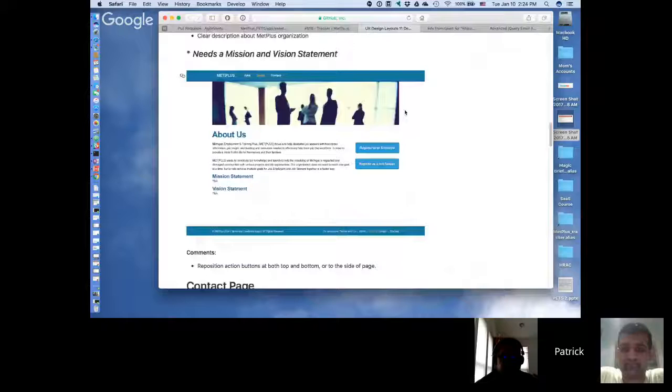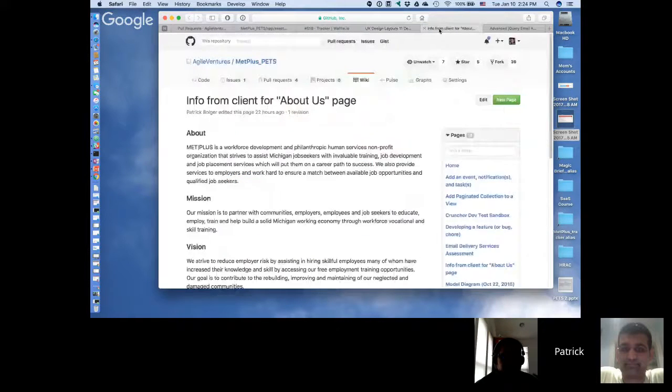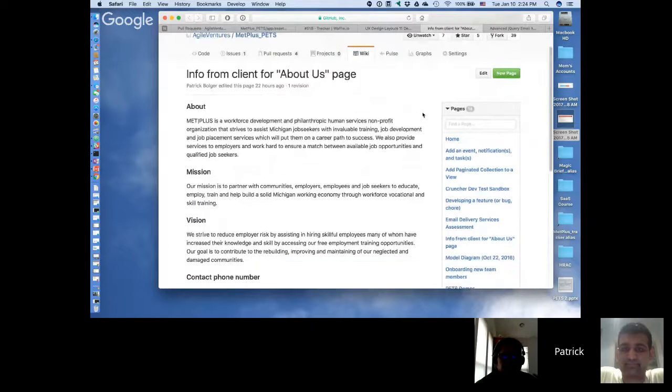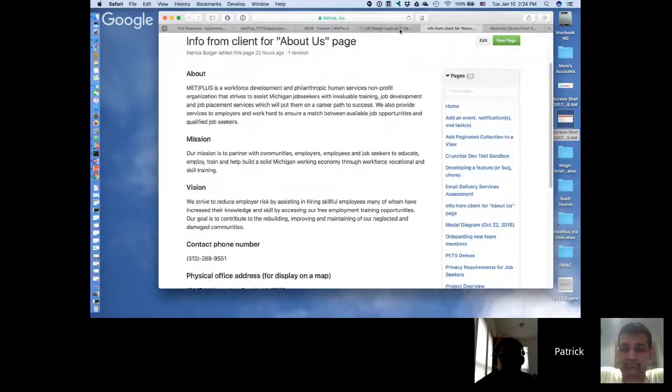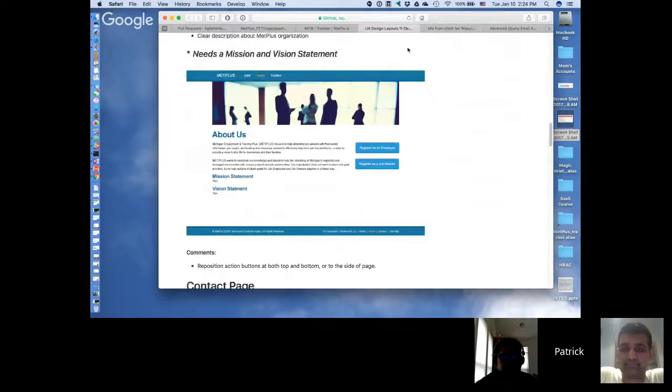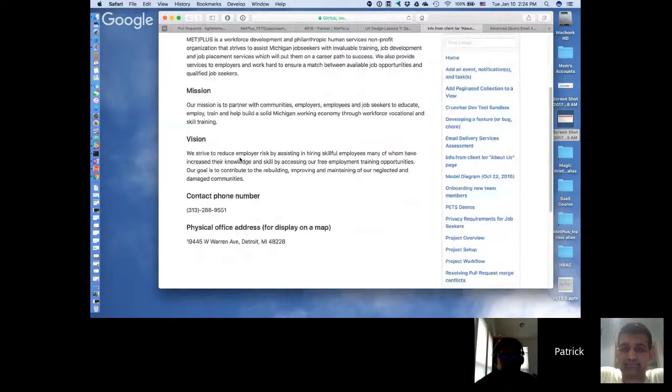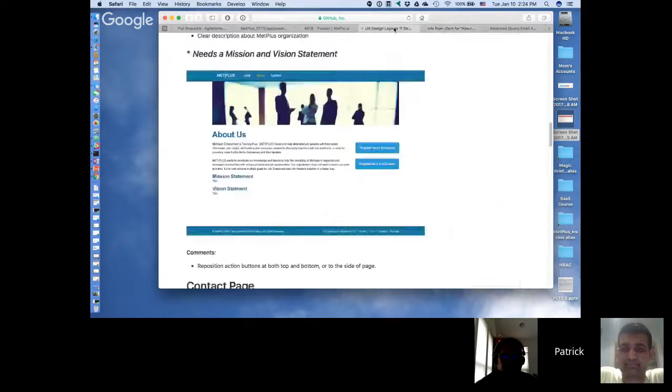We had some placeholders there for mission and vision. Subsequent to that, I created this page based upon information given to me by the client. So I think what she's got in terms of about here, I changed a little bit in this paragraph. The mission and the vision placeholders, I've got some stuff here, again, crafted from information from the client. And so I think this is good to go, except for this image, the stock photo at the top. So that would be the missing piece in terms of completing that story.